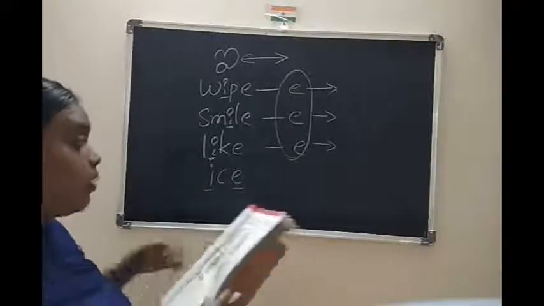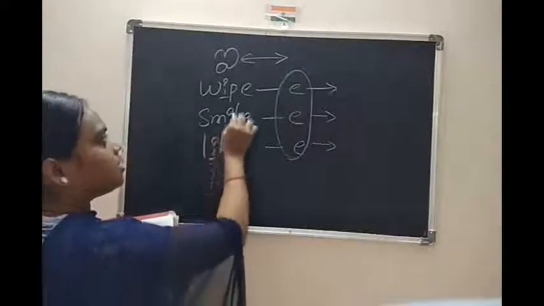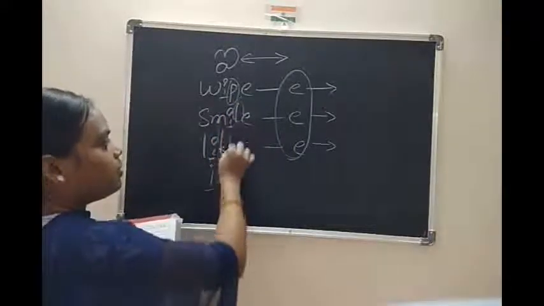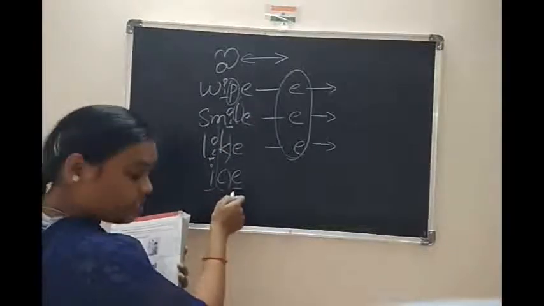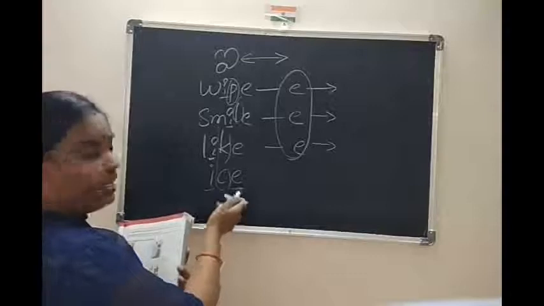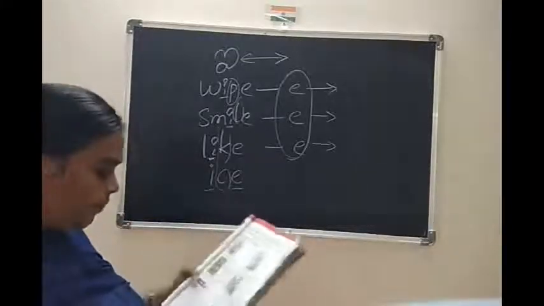Vowel. Actually these are consonants, but whenever there is a consonant, then the next vowel, then E, it also changes like a vowel. Eyes.